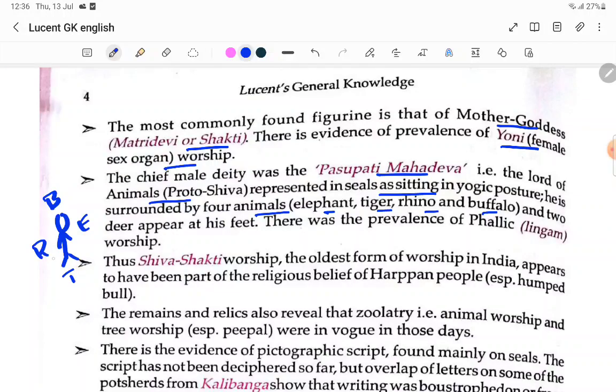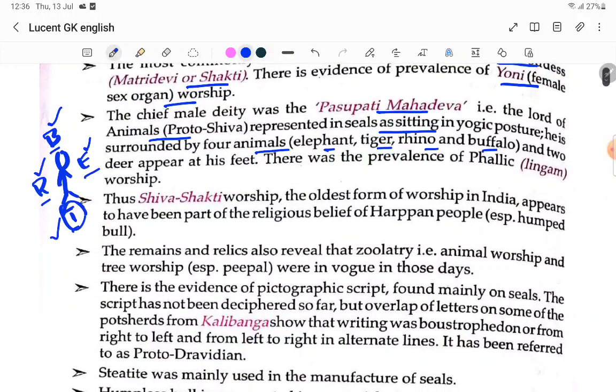Buffalo, rhino, elephant, tiger. You can remember elephant will be in water, buffalo will go in water, rhino will go in water. Tiger also will go in the water, like Bengal tiger. So all are water-related animals, you remember. And two deer appear at his feet. Two deer will be there at the foot.